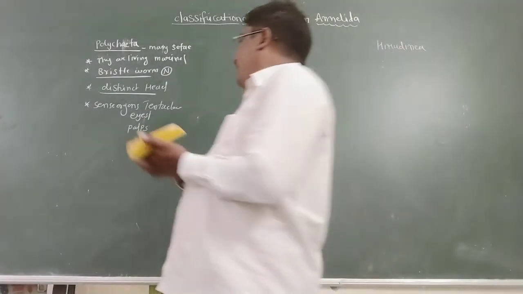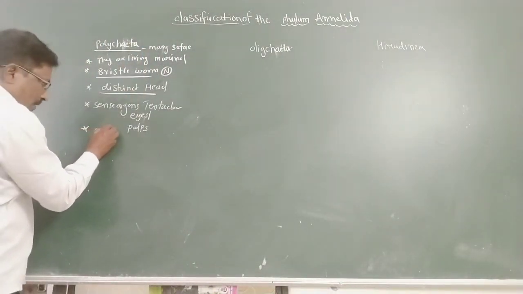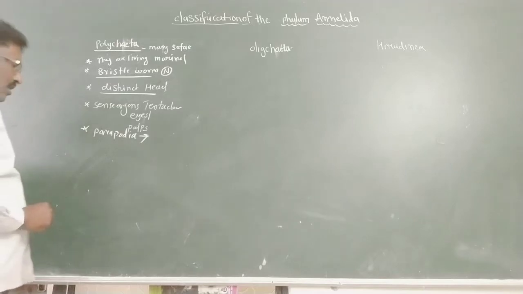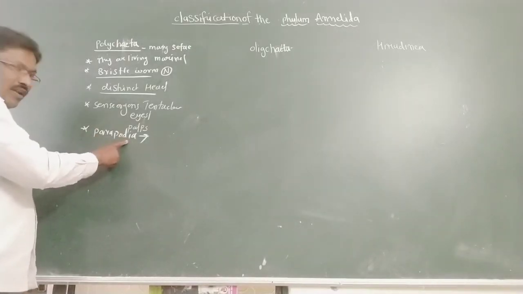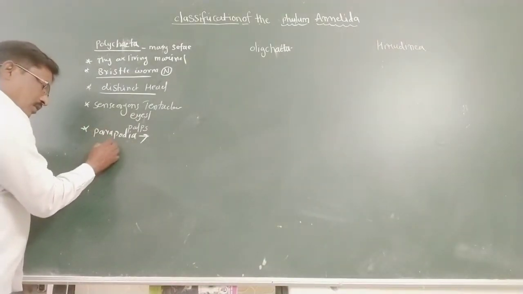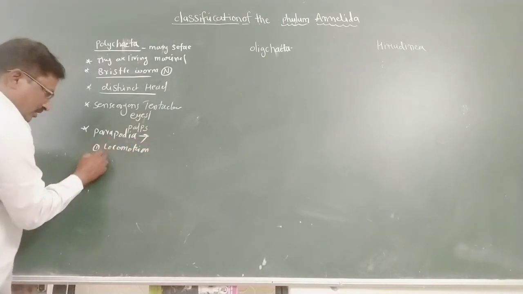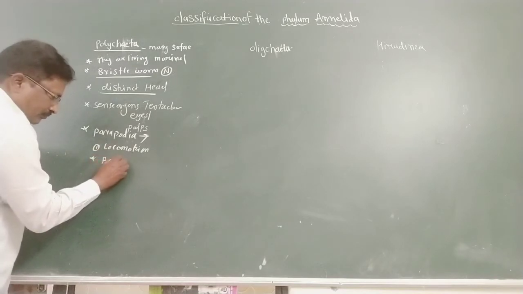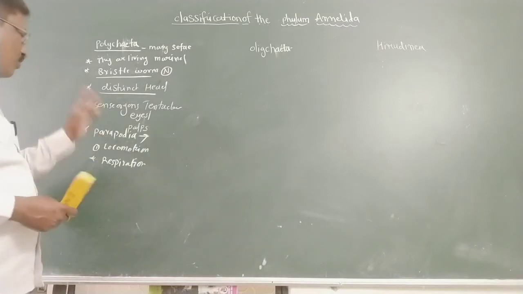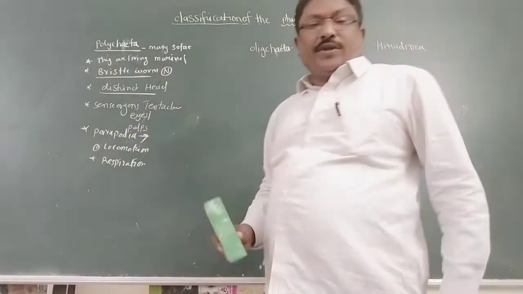Next point is locomotion. In Polychaeta, the locomotor organs are parapodia. Parapodia means legs. Parapodia have two functions: the first is locomotion and the second is respiration. Both functions are carried out by parapodia. That is another important character of Polychaeta.